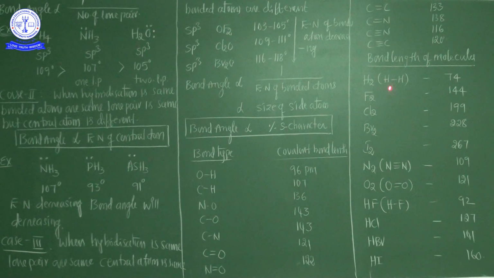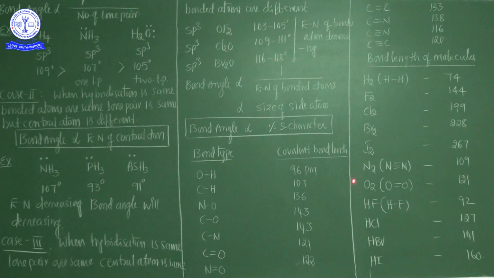The hydrogen molecule bond length is 74 picometers, the fluorine molecule bond length is 144 picometers, chlorine 199, bromine 228. Observe carefully: fluorine is more electronegative, but the bond length is smaller. So bond length is also decided by the electronegativity character. Iodine has very low electronegativity, that's why its bond length is 267 picometers.